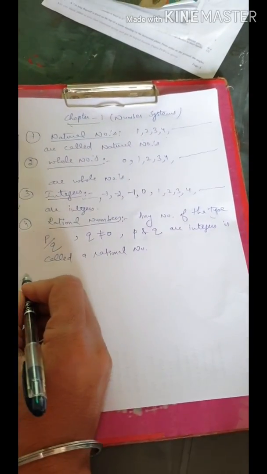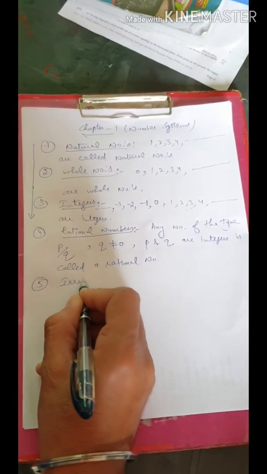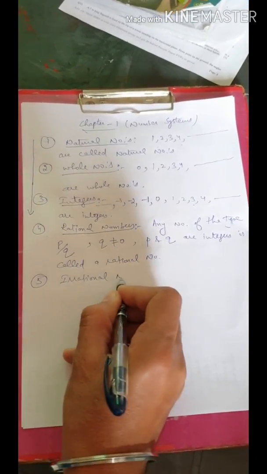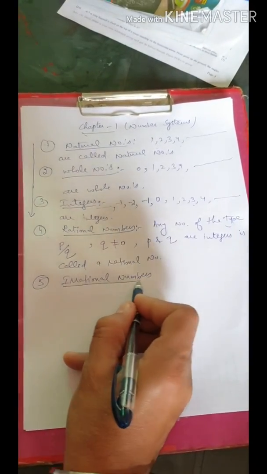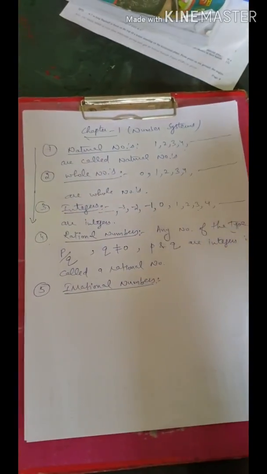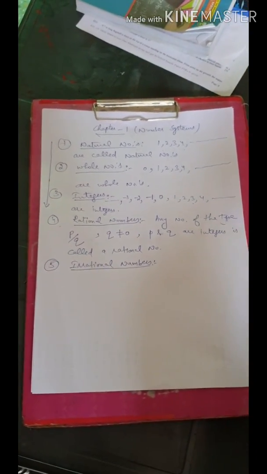Now next one, irrational numbers. What are irrational numbers? Very simple to remember. Number which is not a rational number is called an irrational number.